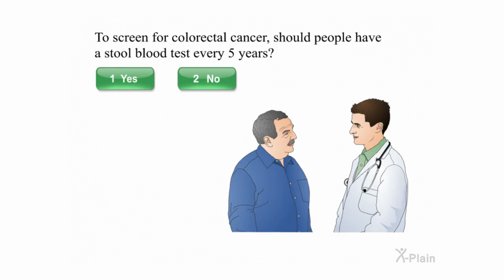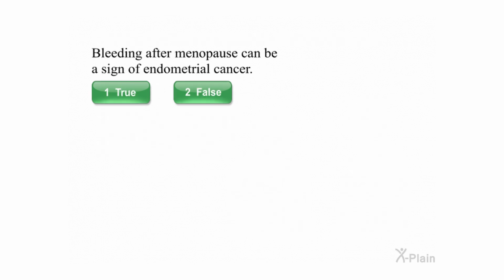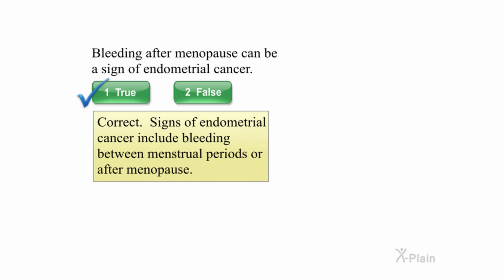To screen for colorectal cancer, should people have a stool blood test every 5 years? Select yes or no. Correct. People should have a stool blood test every year. Bleeding after menopause can be a sign of endometrial cancer. Select true or false. Correct. Signs of endometrial cancer include bleeding between menstrual periods or after menopause.